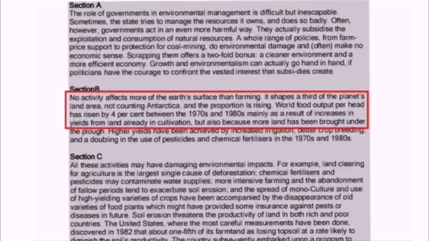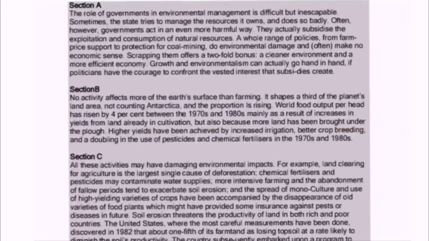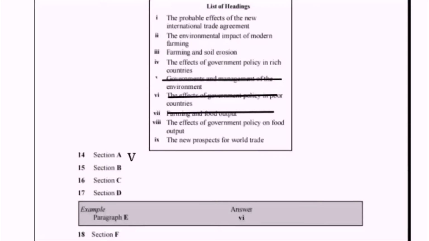And the proportion is rising. World food output is the keyword. In the heading number 7, food output is also written. World food output per head has risen by 4% between 1970s and 1980s, mainly as a result of increases in yields from land already in cultivation. So we can cross the heading number 7 in the list.